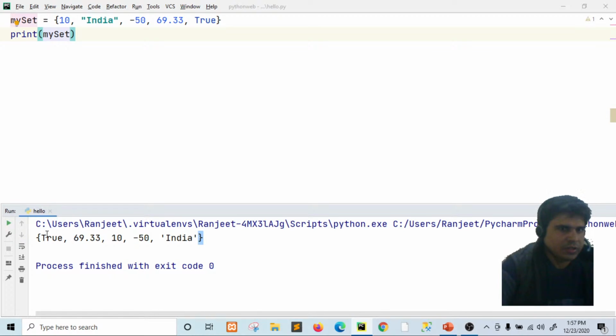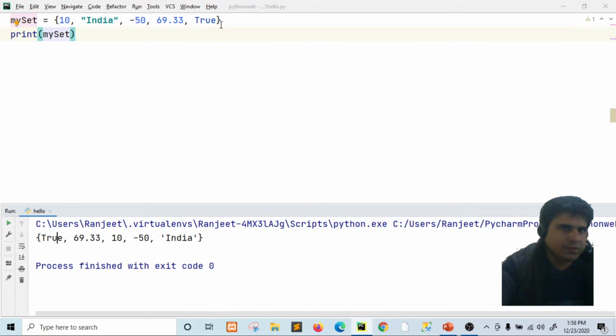You can see this is the boolean value, this is the float value, this is the integer value, this is the negative value, and this is the string value. So all data types, int, float, string and boolean, are allowed in sets.